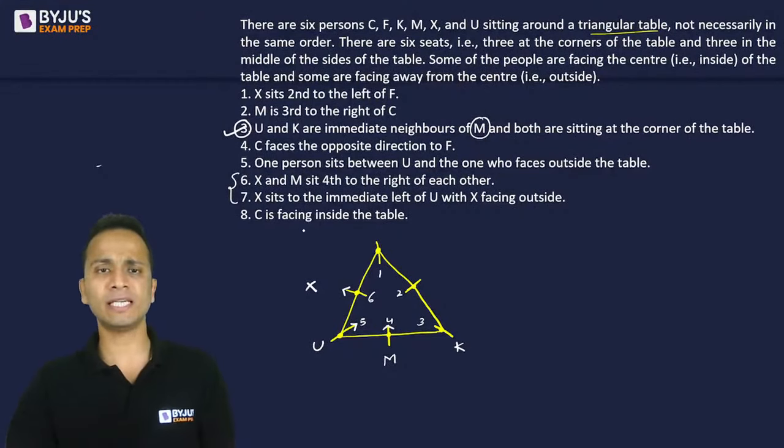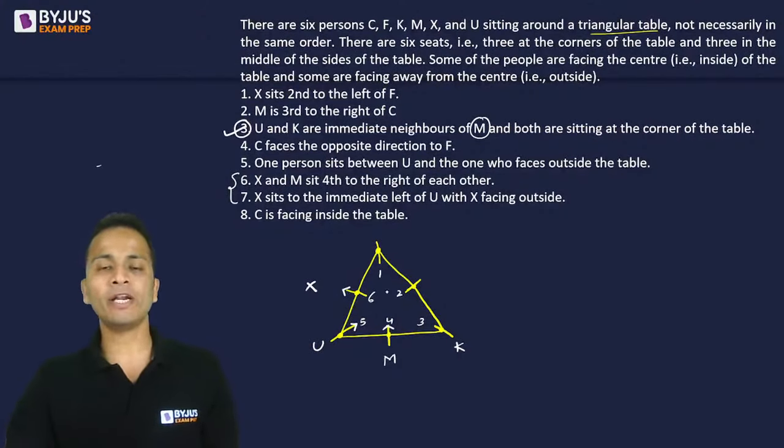Now C is facing inside the table. I don't know where C is sitting. So let's go back. Now C faces opposite direction that of F. Fine, इसको छोड़ देते हैं. अब first condition पे वापस आ जाते हैं. X sits second to the left of F. Second to the left of F.